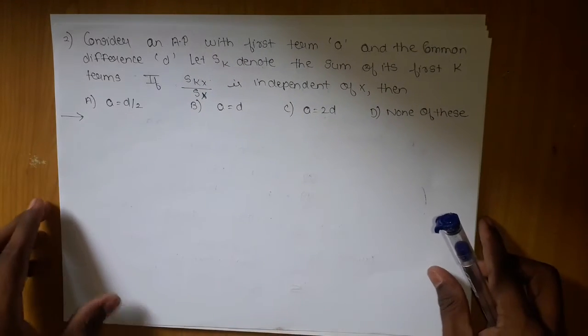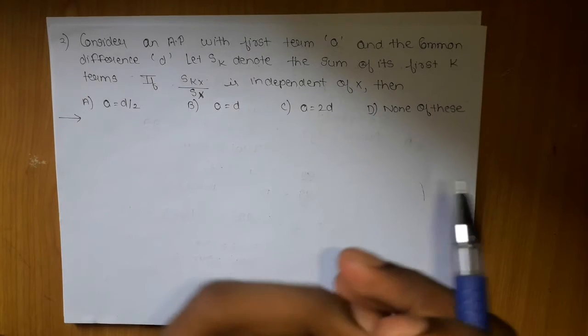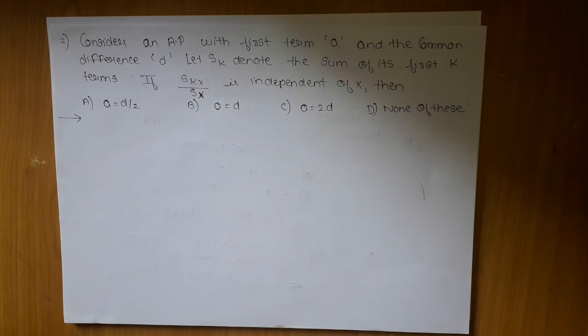The next question is this. Consider an AP with first term A and common difference D. Let Sk denote the sum of the first k terms. If Skx upon Sx is independent of x, then you have to find the relation between A and D. That's it. And if you have watched my sequence and series lecture, then you will automatically be able to solve this question, because this is just a previous year JEE Advanced question, if I guess properly.